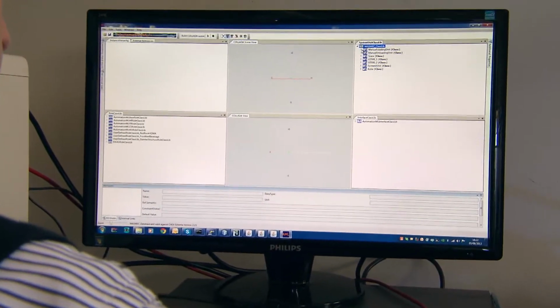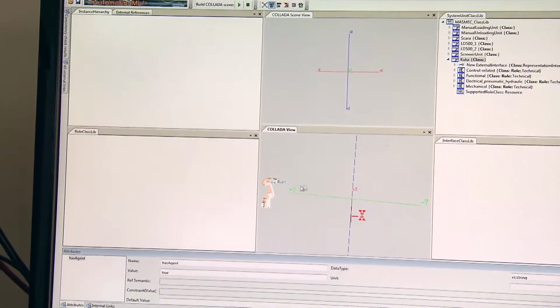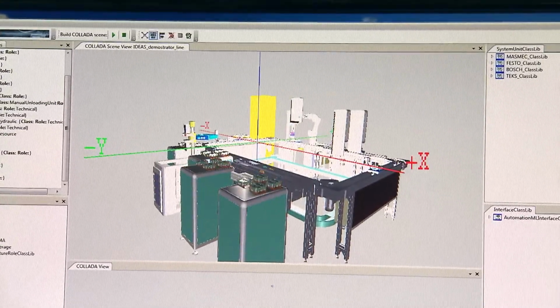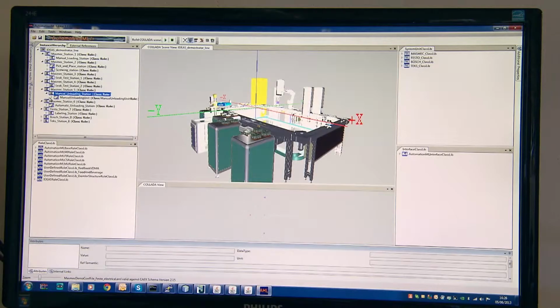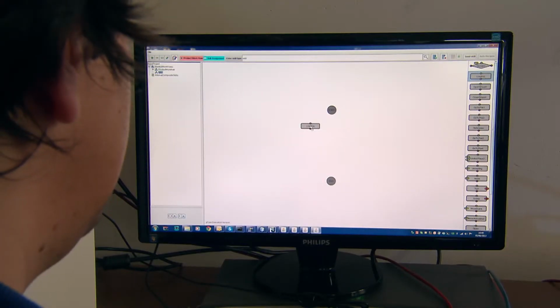The IDEAS project partners developed a number of software tools in support of the development process. On the basis of this agent environment, the Mascot tool is used to build the assembly line and the individual stations. The assembly line is configured by means of drag and drop.